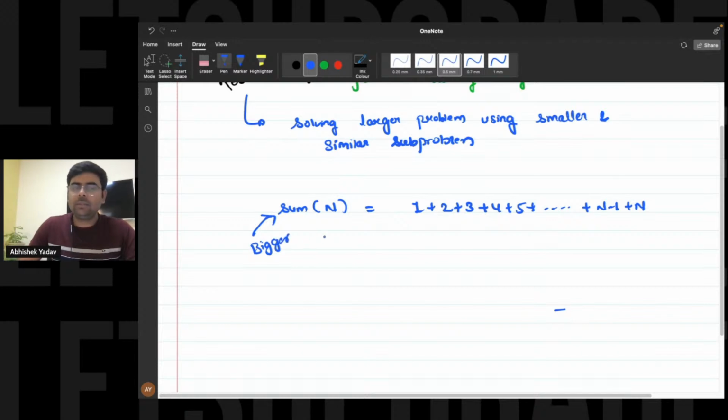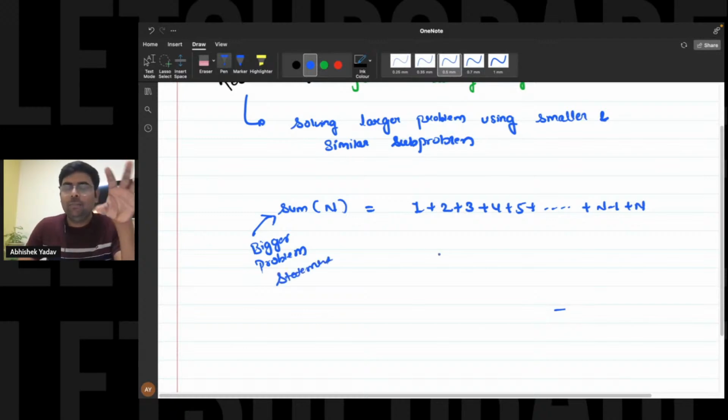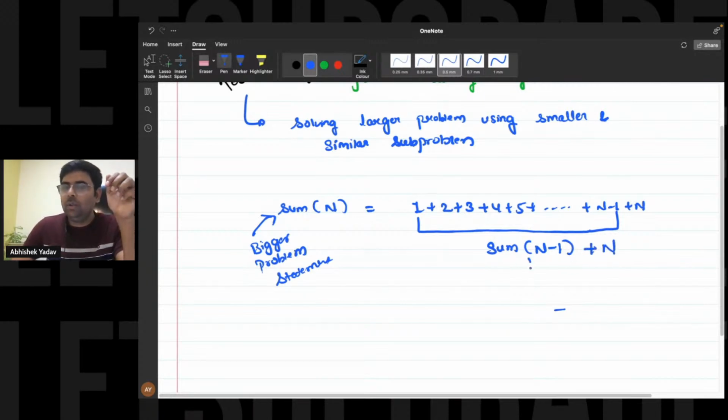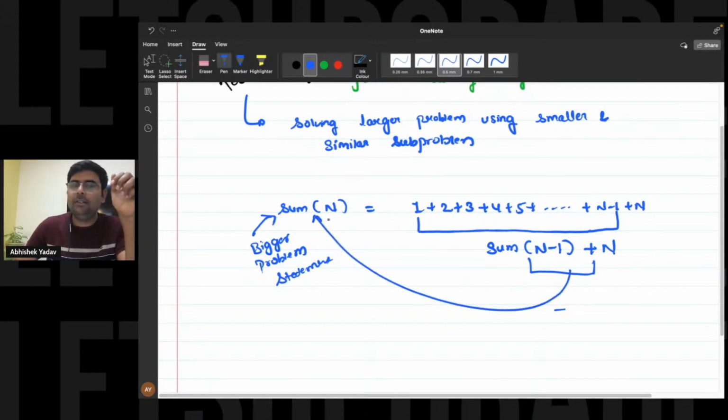Let's see whether we can divide our problem statement into smaller and similar subproblems or not. Here, calculating the sum from 1 to n is your bigger problem statement. And your smaller and similar subproblem is what? If you know the result of the sum of natural numbers from 1 to n minus 1, then to this result you can add n to get the result of your bigger problem statement.